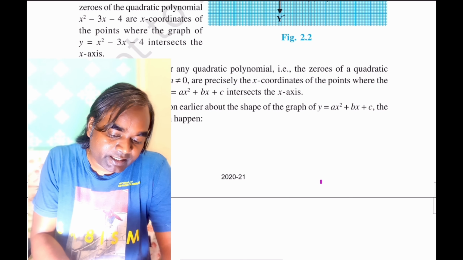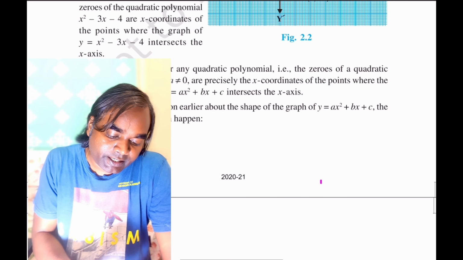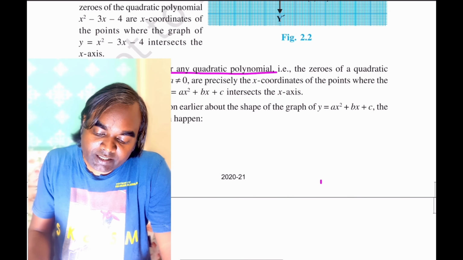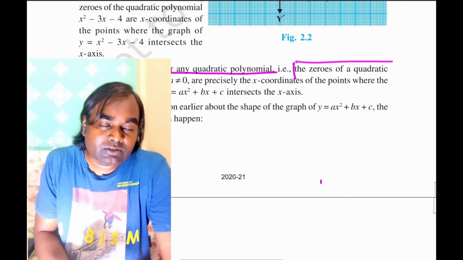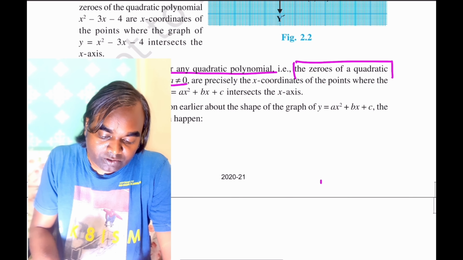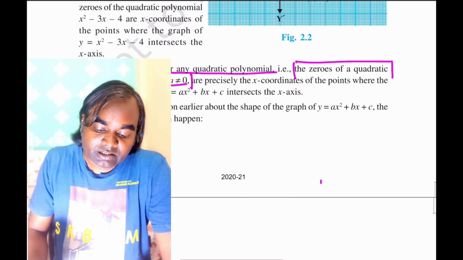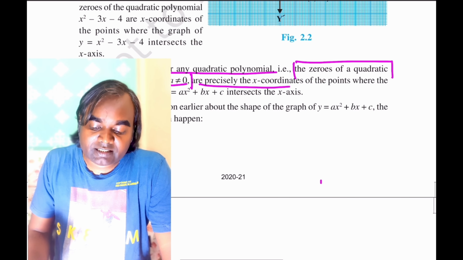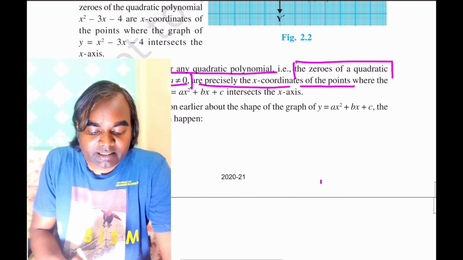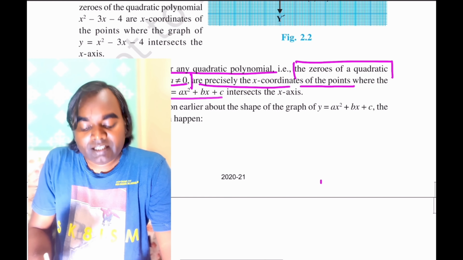And this fact is true for any quadratic polynomial, that is, the zeros of the quadratic polynomial ax square plus bx plus c, where a is not equal to 0, are precisely the x coordinates of the points where the parabola representing this quadratic polynomial intersects the x-axis.